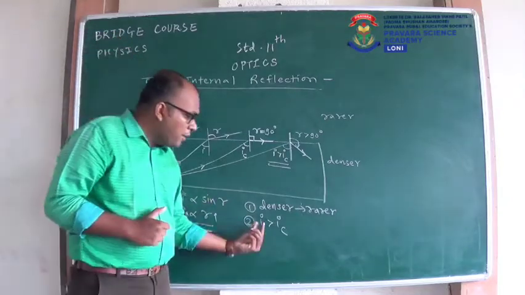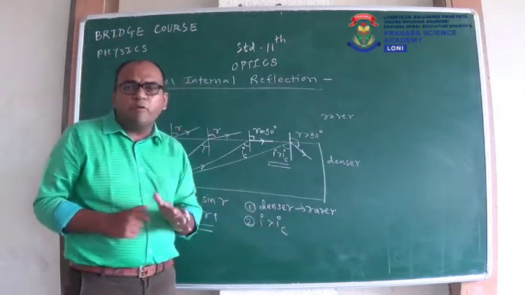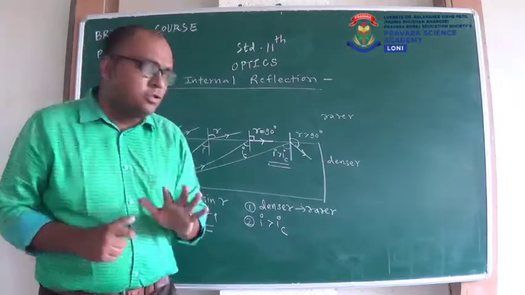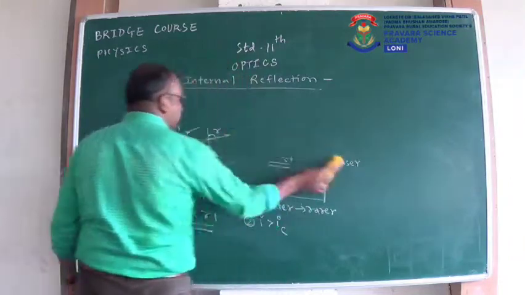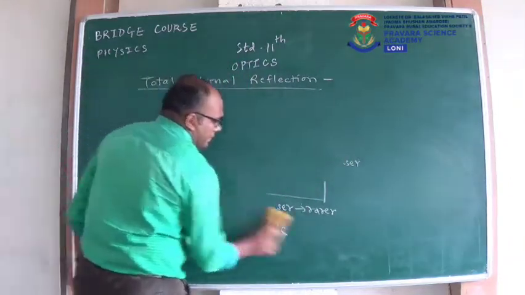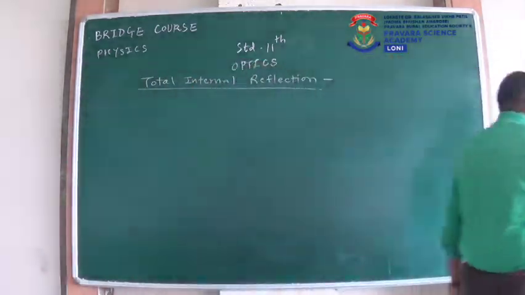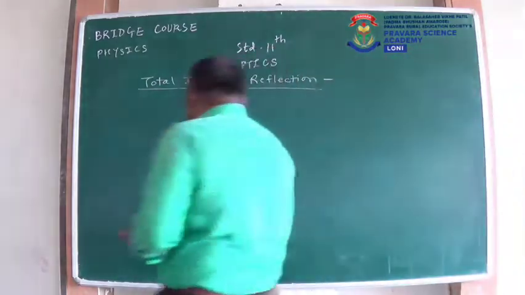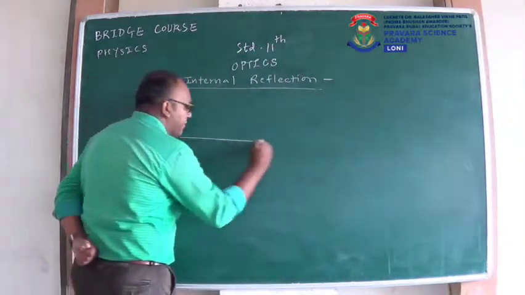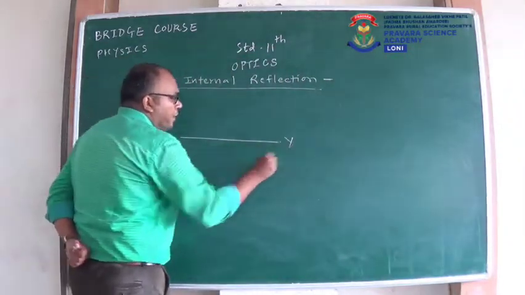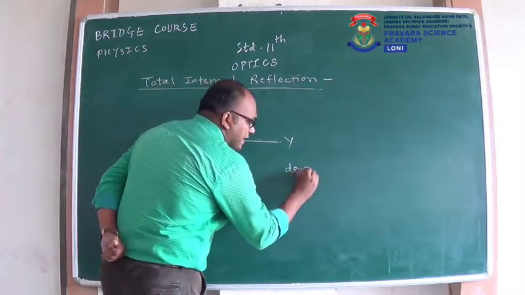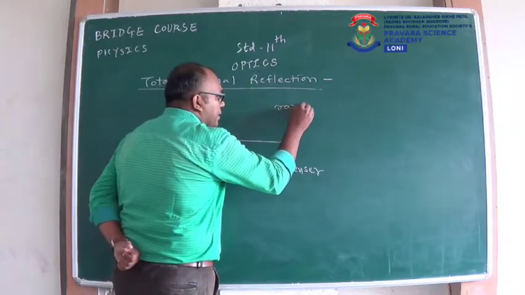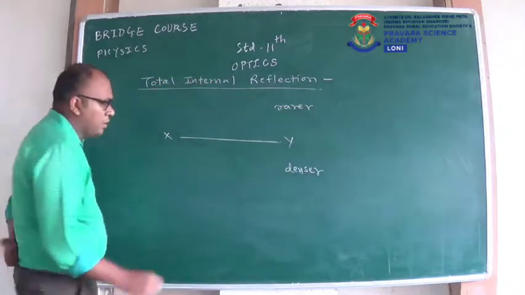Now what is the formula of the critical angle IC? We will find out the formula for the critical angle. Consider this is the surface separating two media x, y. We will consider this as the denser medium and this as the rarer medium.